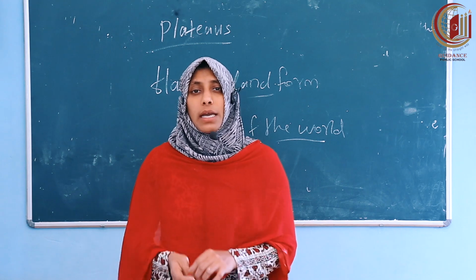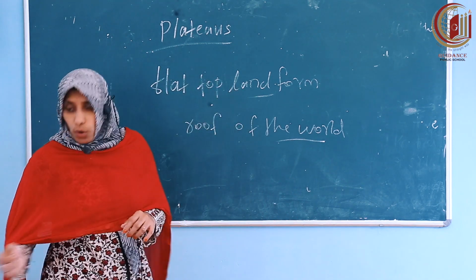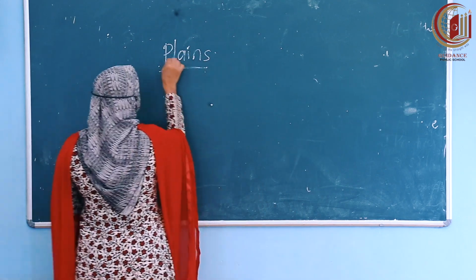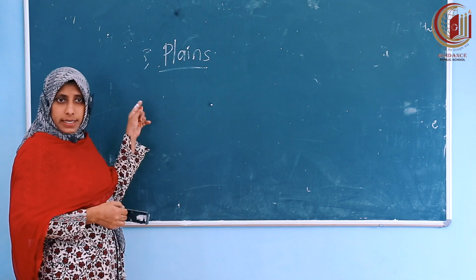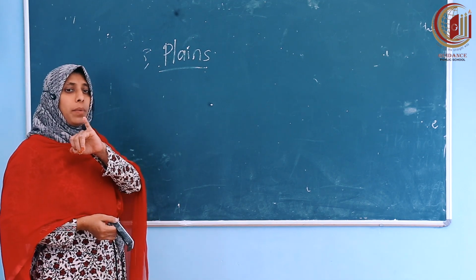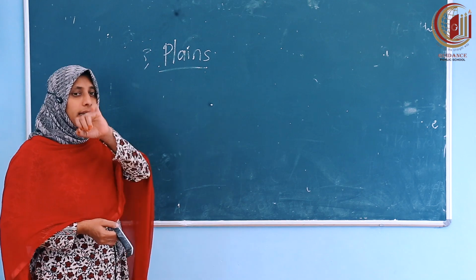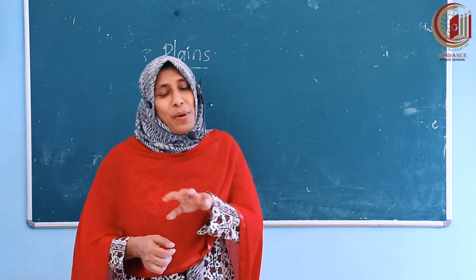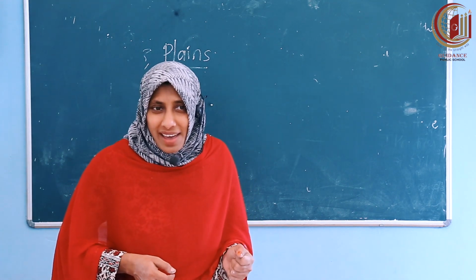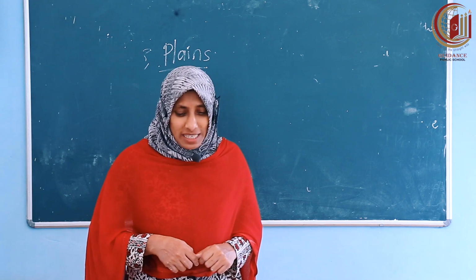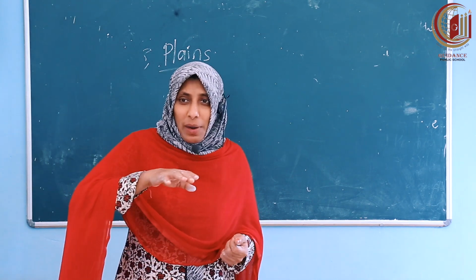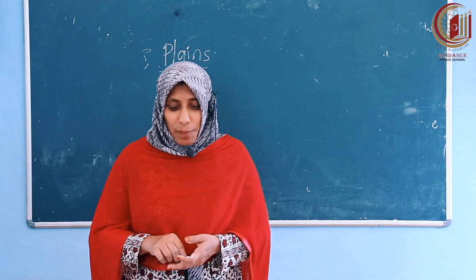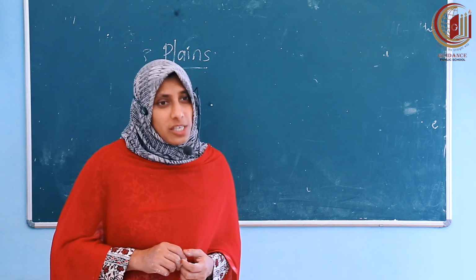Next, one more physical feature we are going to discuss today: plains. This is the third physical feature we are discussing. First we discussed mountains, second plateaus, third plains. When we discuss plains, we are all happy. Why? It is a very good landform. A plain is a large area of mostly flat land. The Gangetic plain in North India is one such plain.